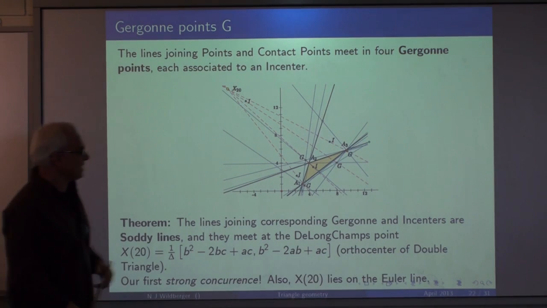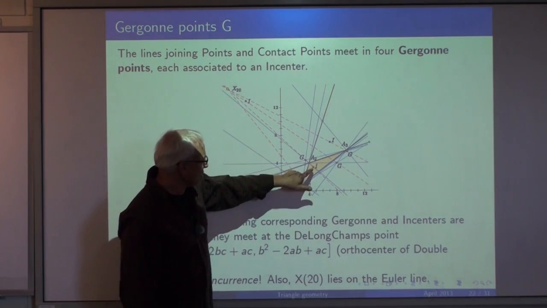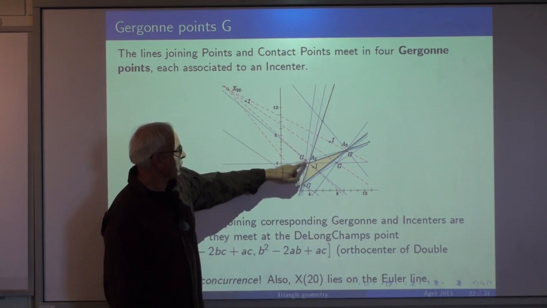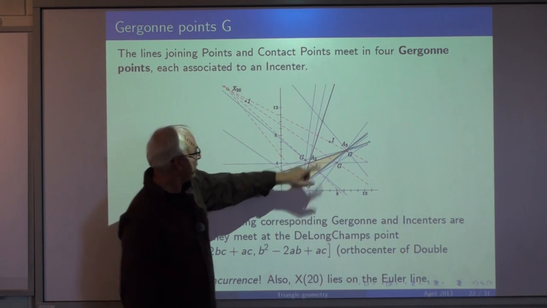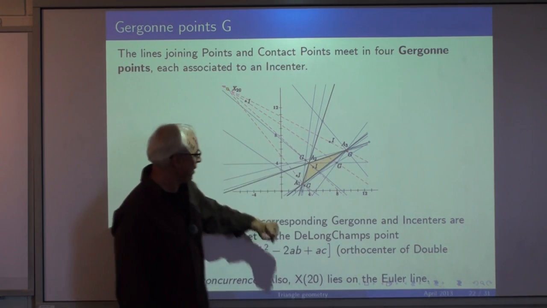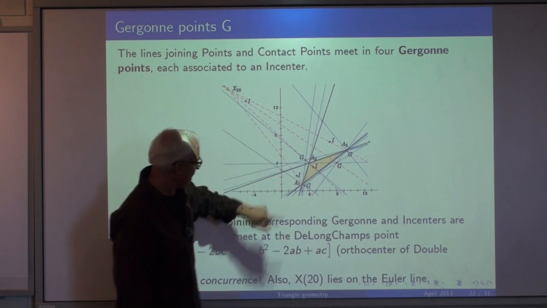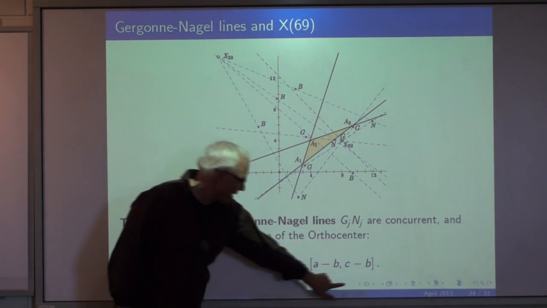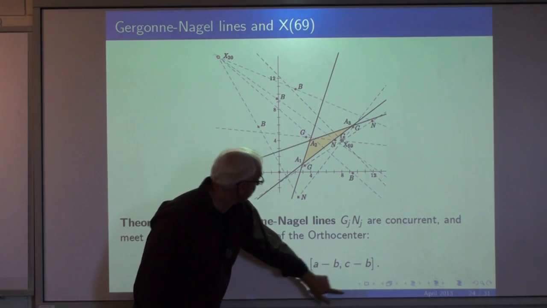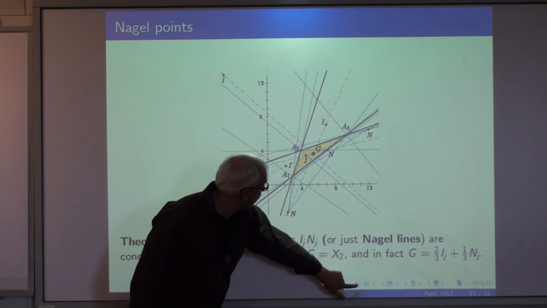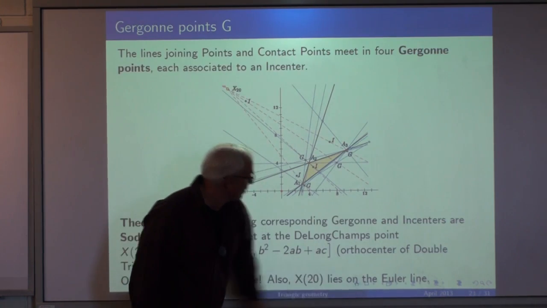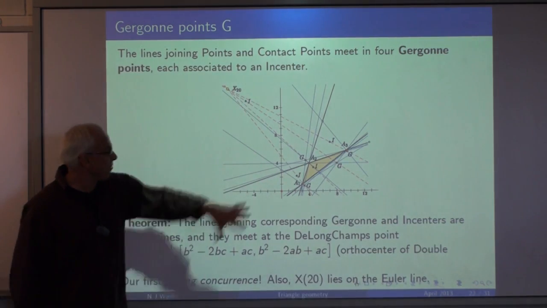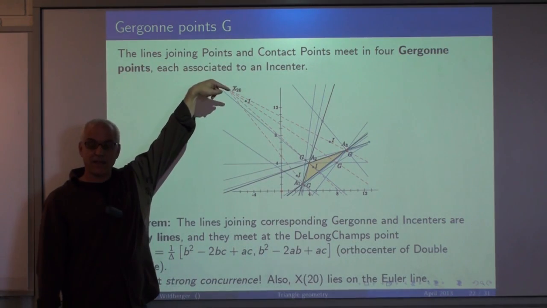So this in-center has its Gergonne point there, this in-center has Gergonne point there, this one there, and this one there. And when we connect each in-center with its corresponding Gergonne point, the four lines that we get miraculously concur.